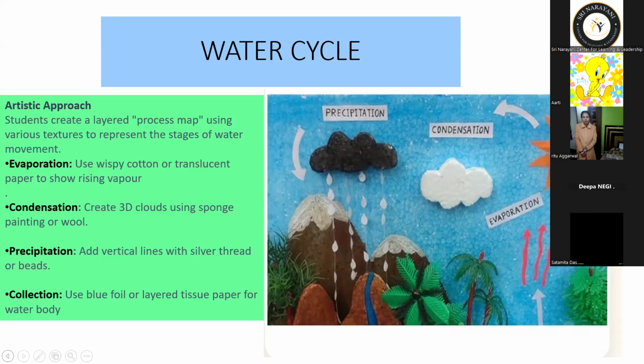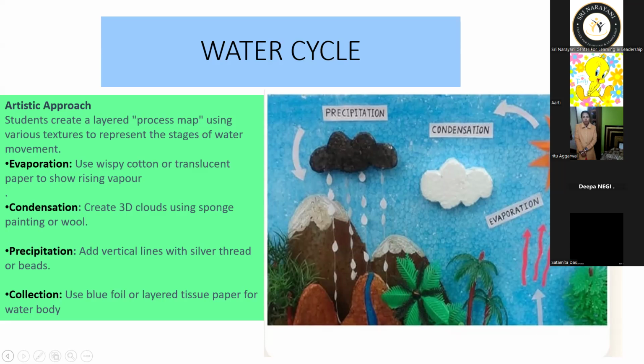For precipitation, add vertical lines with silver thread or beads. And for collection, we use blue foil or tissue paper for water. So this is a model they have made, and they can learn the water cycle so easily.